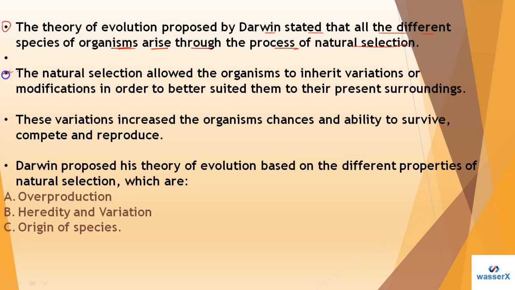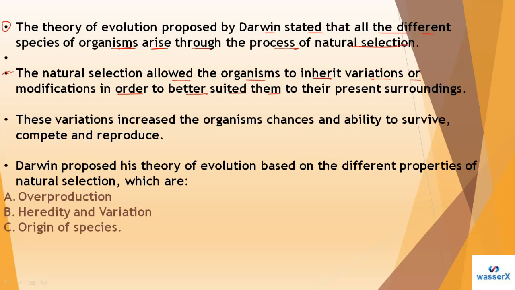The next point we have here: natural selection allowed the organisms to inherit variations or modifications in order to better suit them. That is again a very important point. That is how it allowed the organism to inherit variations or modifications to better suit the present surroundings, to survive in the surroundings, right?